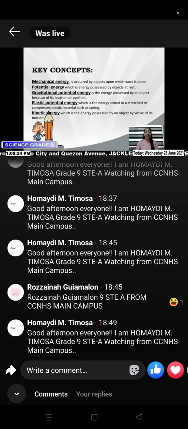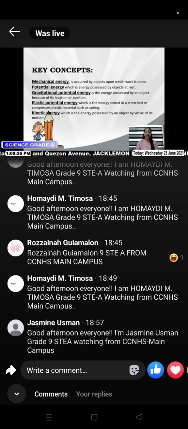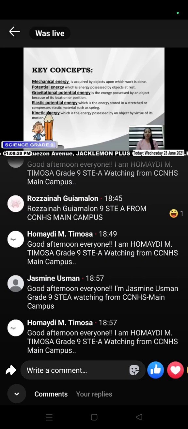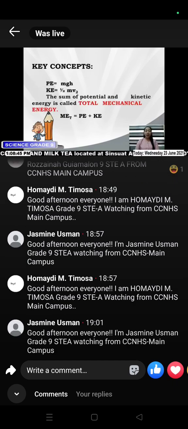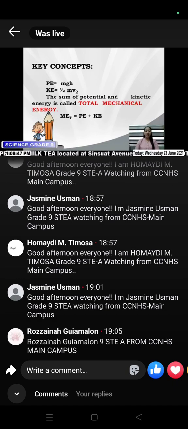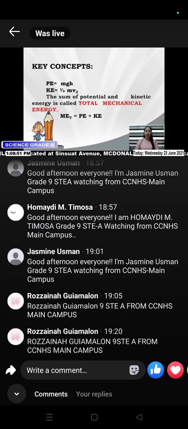Elastic potential energy is the energy stored in a stretched or compressed elastic material such as a spring. Kinetic energy is the energy possessed by an object by virtue of its motion. The formula for potential energy is PE equals mgh.